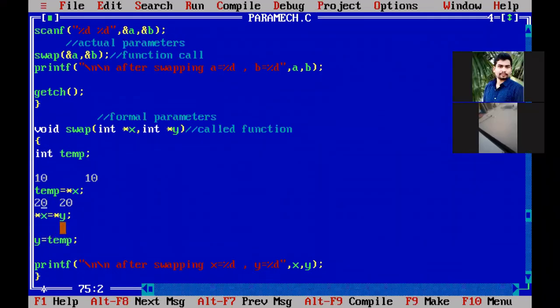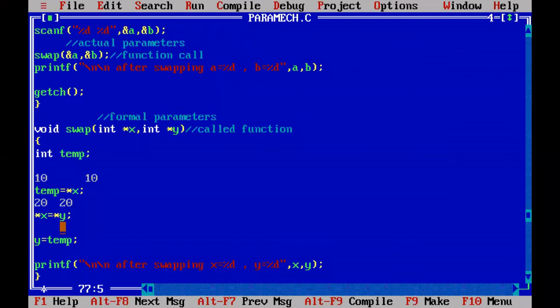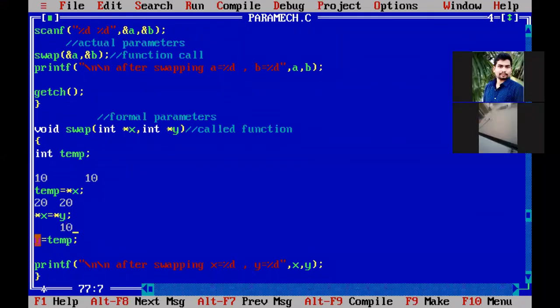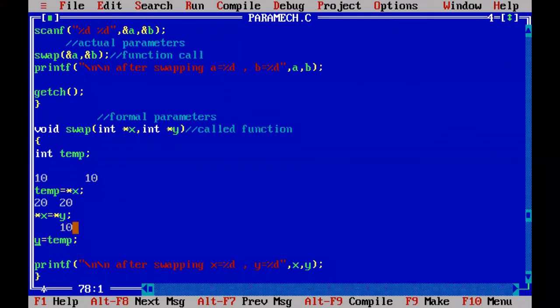Then temp is assigned to Y address. What is the temp value? 10. But why are you copying a value into the address? You should copy into the value of Y. How to represent the value at Y address? Star Y. That means into the Y, into the 20, we are going to copy 10, which is the temp value.